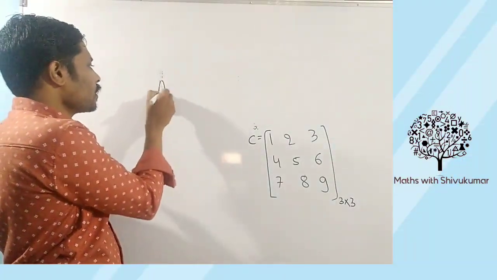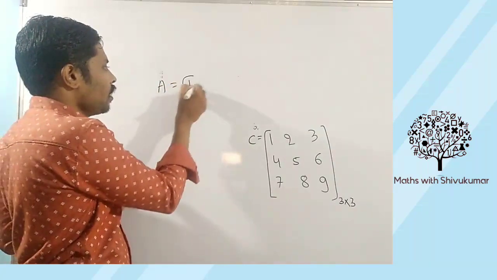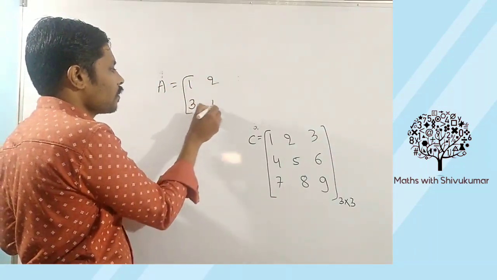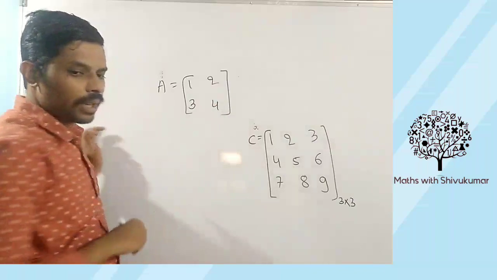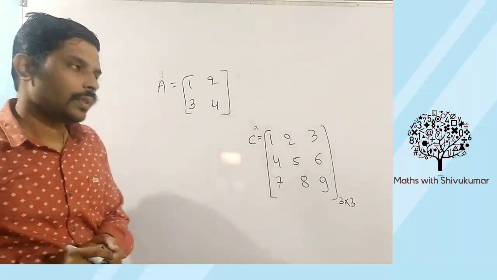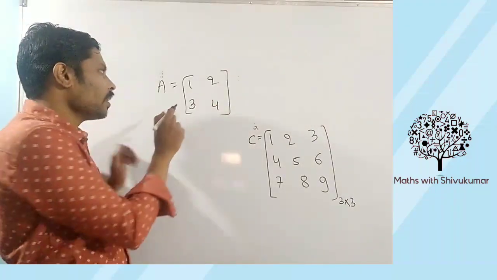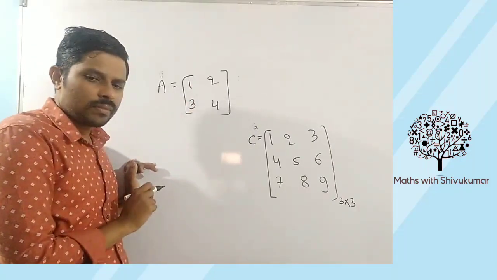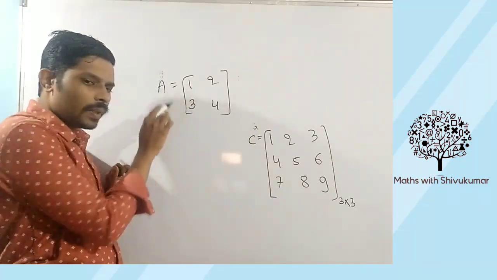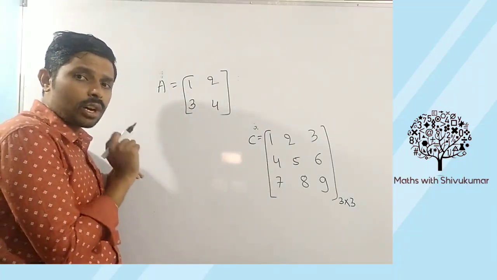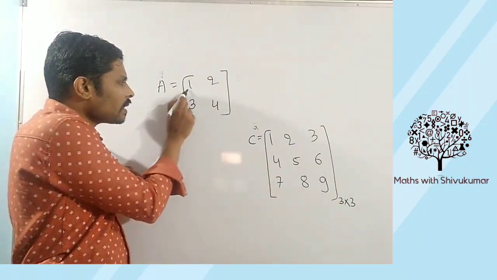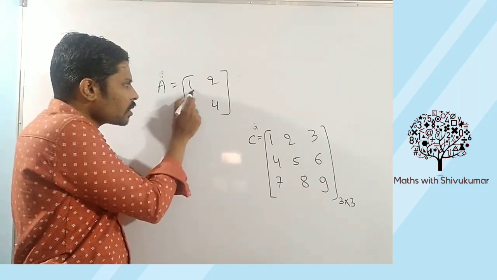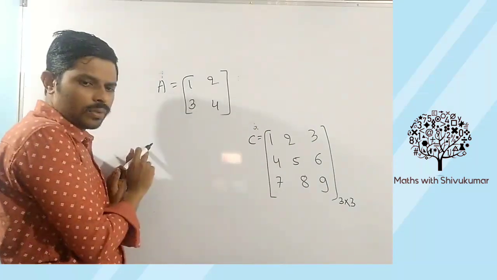If A is equals to 1, 2, 3, 4. Students, observe here. This 1 is present in which position? This element is present in first row, first column, no?